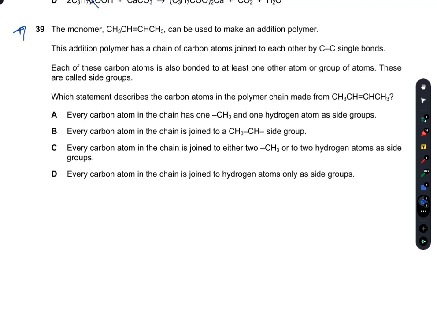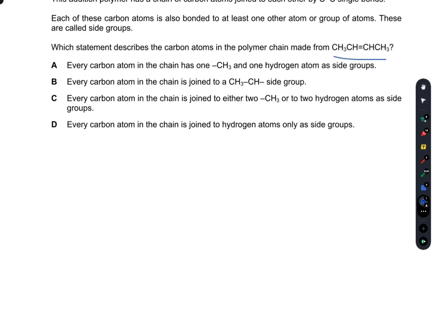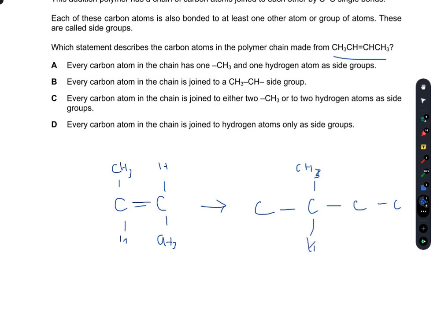So I will try to open this. Put the carbon-carbon double bond and put CH3 here, hydrogen here, hydrogen here, or CH3. So this is the monomer unit. So this carbon double bond will be broken down. So this would be something like CH3, hydrogen, hydrogen and CH3. I can also swap the positions of hydrogen and CH3. Each carbon atom in the chain has one CH3 and one hydrogen atom as side groups.